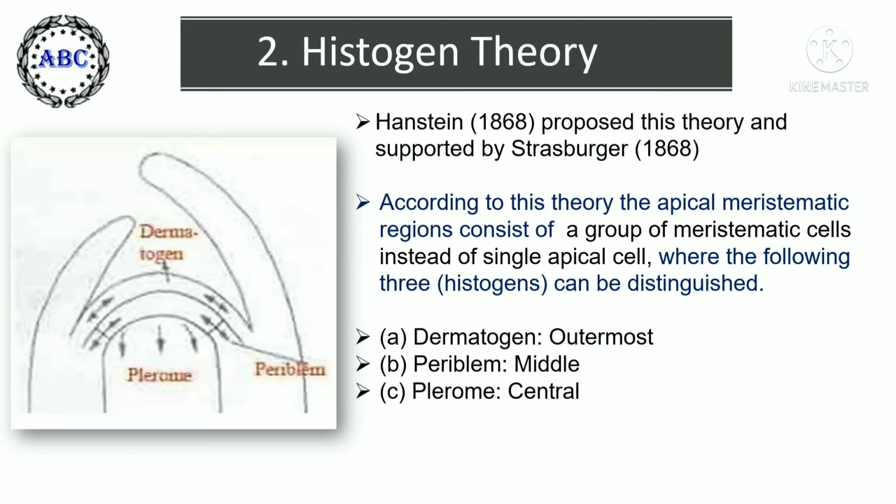First histogen is dermatogen, which is towards the upper side, the outermost layer. Second is periblem, which is intermediate between the third one and first one. And third is plerome, which is the central position meristem.